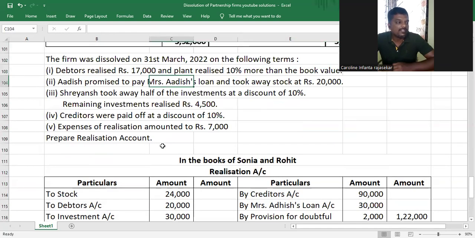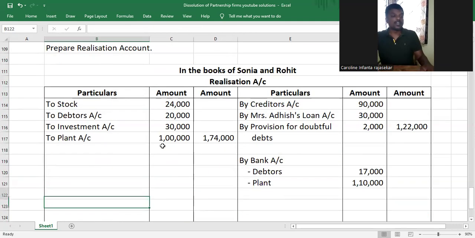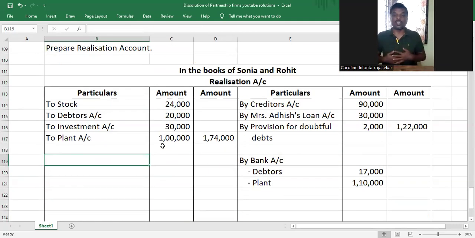Understood? And then we have Adish promised to pay Mrs. Adish's loan and took away stock at 20,000. So the partner, Mr. Adish, is promising to pay Mrs. Adish's loan. He took away a liability and he also took away stock for 20,000. Understood or not, my dear children? First, let's account for him taking over his wife's loan.